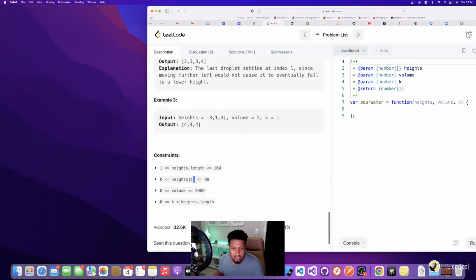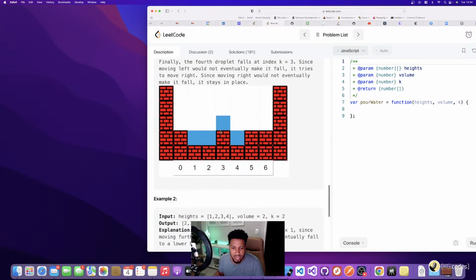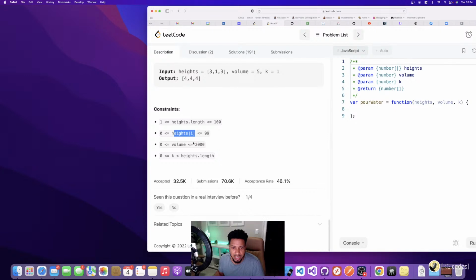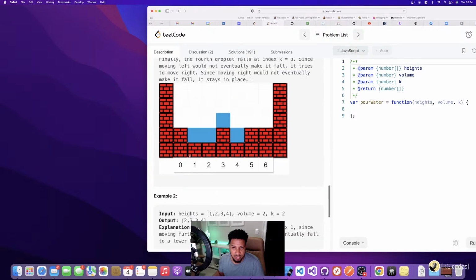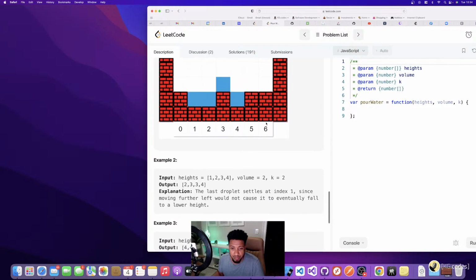And then height i is either 0 to 99. So the height could be 0. There could be no bricks in one of the columns, or it could be up to 99. Volume is from 0. We could have 0 drops, or we could have 2,000 drops of water fall. And then K has to be greater than or equal to 0 and less than height length. So it's just basically saying the water can only drop in one of these indexes 0 through 6. And it doesn't have to be 6. It can be whatever the length of this is.